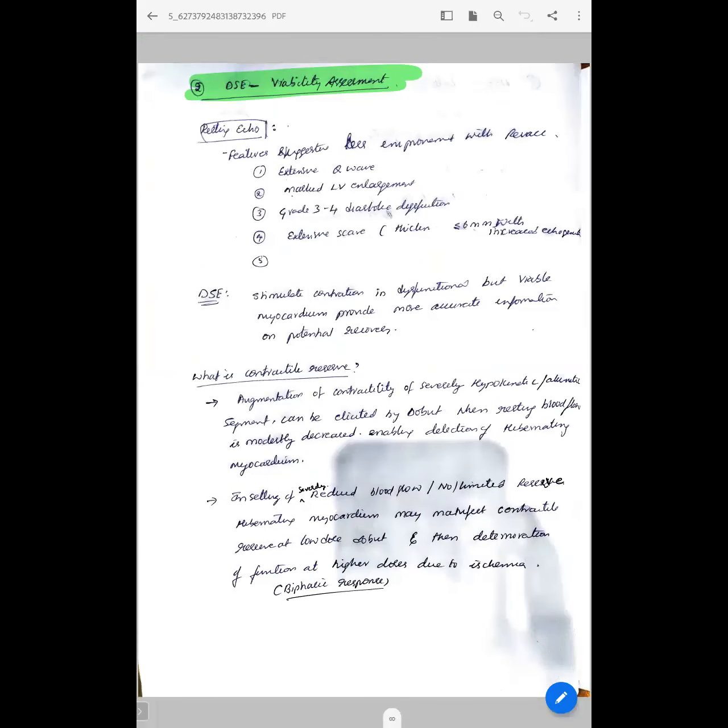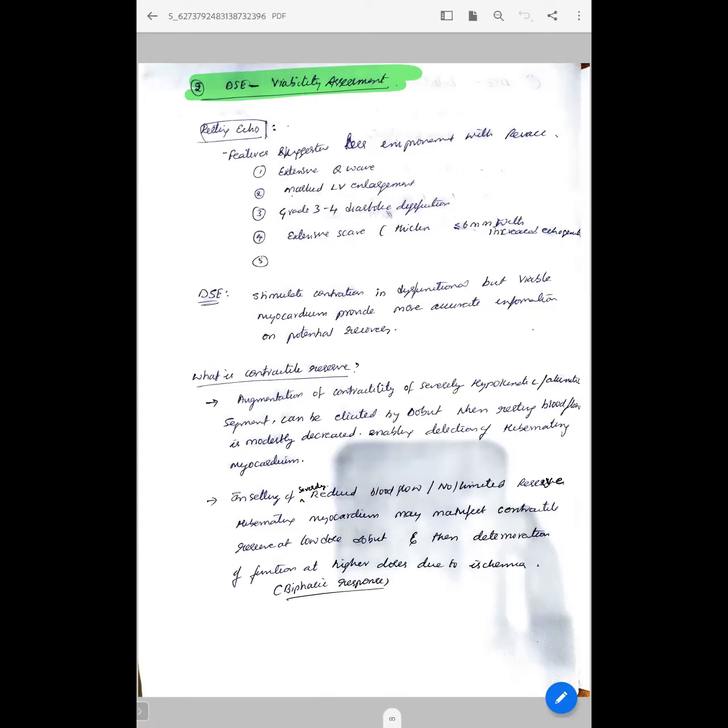Coming to DSE viability assessment, before going for it you should do a resting echo, that is a baseline echo. The features suggestive of no viability, or that the patient doesn't improve with revascularization, are extensive Q wave on ECG, marked LV enlargement, dilated LV, grade 3 or grade 4 diastolic dysfunction, and extensive scar, that is the baseline thickness itself is less than 6 mm with increased echogenicity. It implies that scar has already formed.